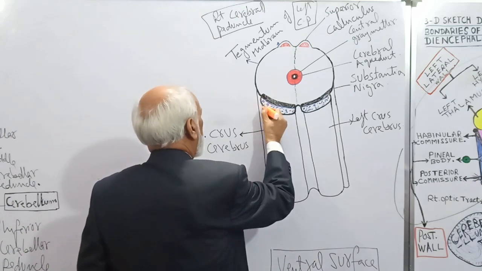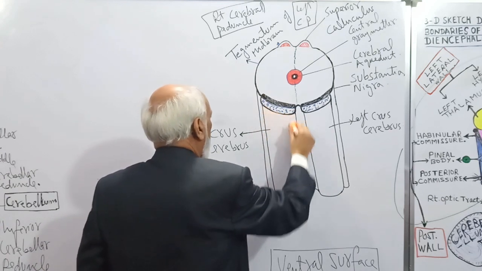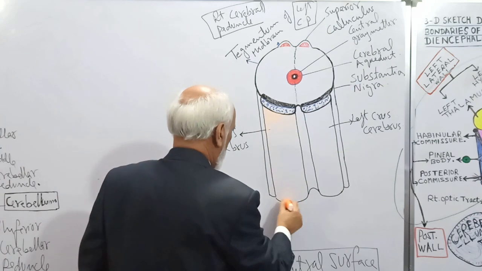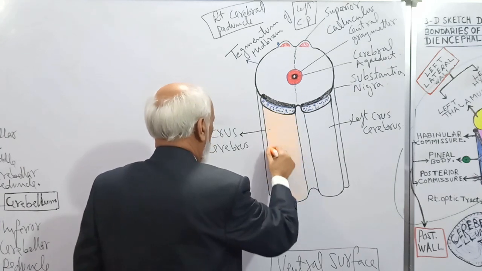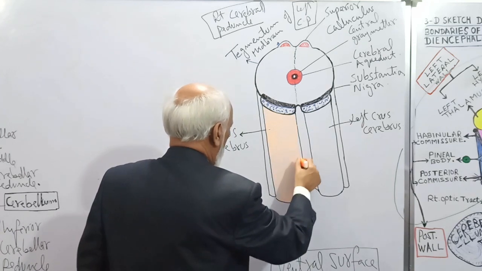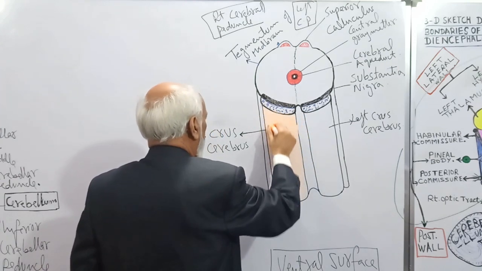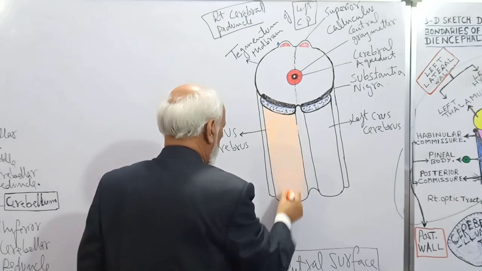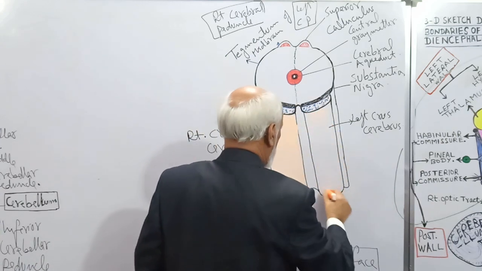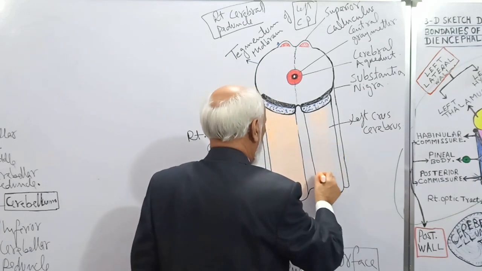So this is the right crus cerebri, a longitudinal ridge on the ventral surface of the midbrain. Similarly, on the left side is the left crus cerebri. Crus stands for leg.